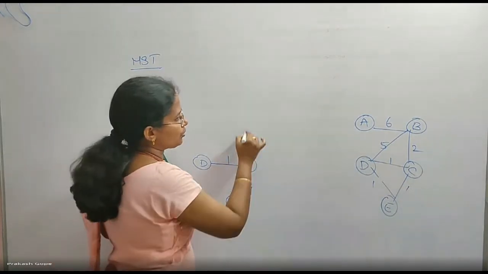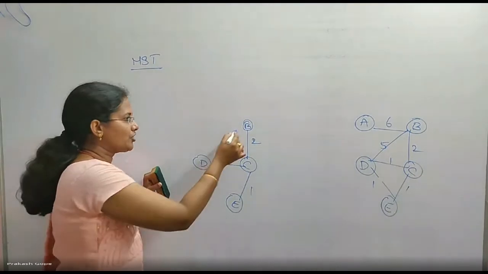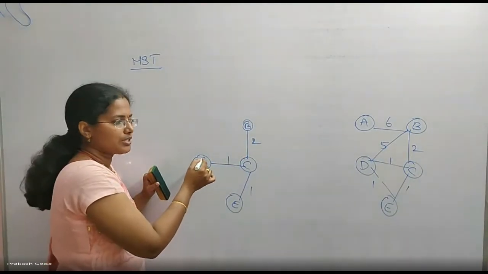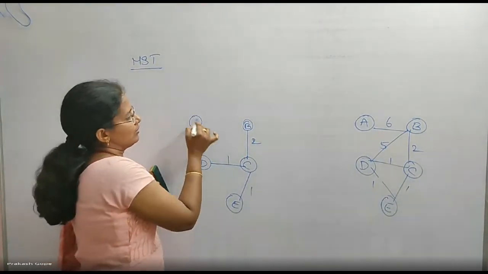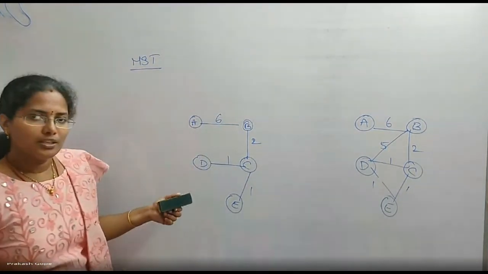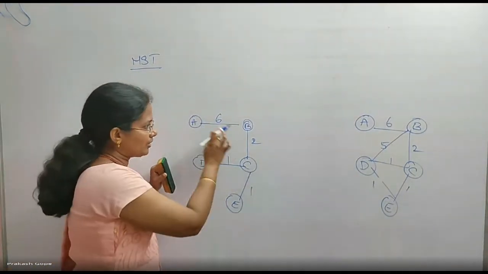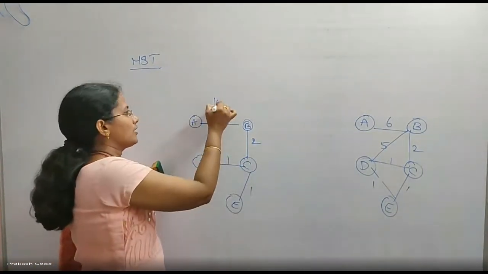Next minimum weight is 2. Next minimum weight is 5. But if I include it, it forms a cycle. So I will not include it. And finally, 6. So this is an MST. But what is the weight? 6 plus 2, 8. Total 10.